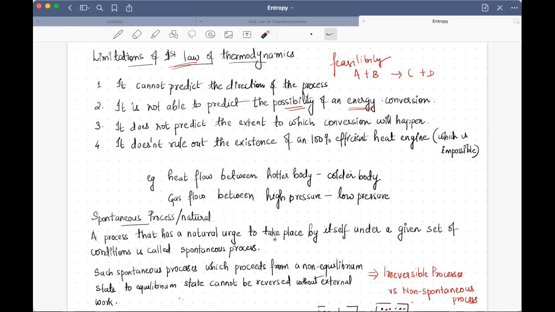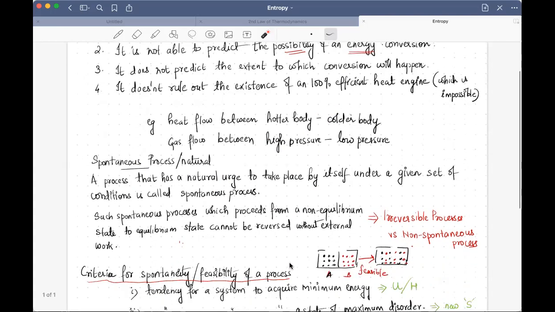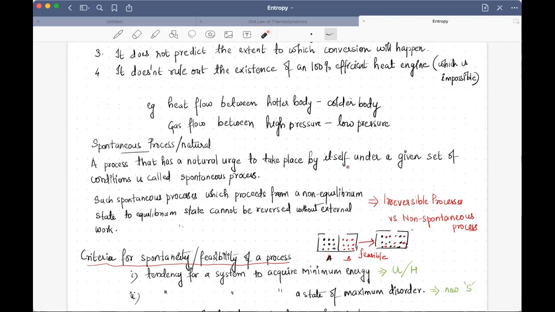So such processes which have a natural urge to go in a particular direction are referred to as spontaneous processes. An important characteristic of a spontaneous process is that it cannot be reversed. You cannot reverse these processes. That means heat will travel from a hotter body to a colder body. That is, we know it is a spontaneous process, but the reverse, that is heat going from a colder body to a hotter body, is not possible. So these processes are irreversible in nature. That means spontaneous processes are irreversible.